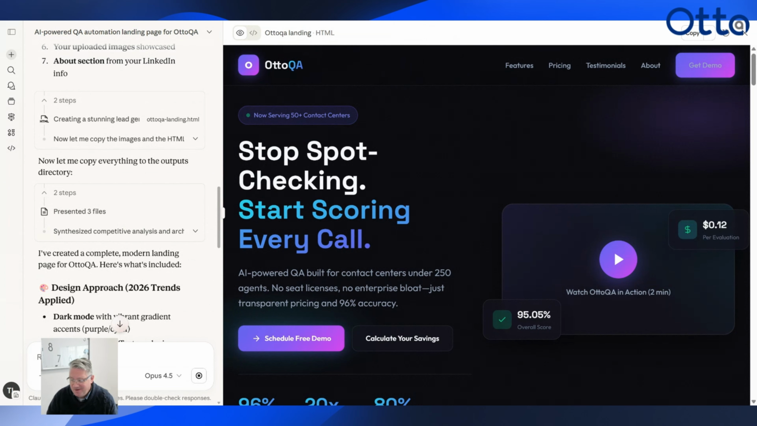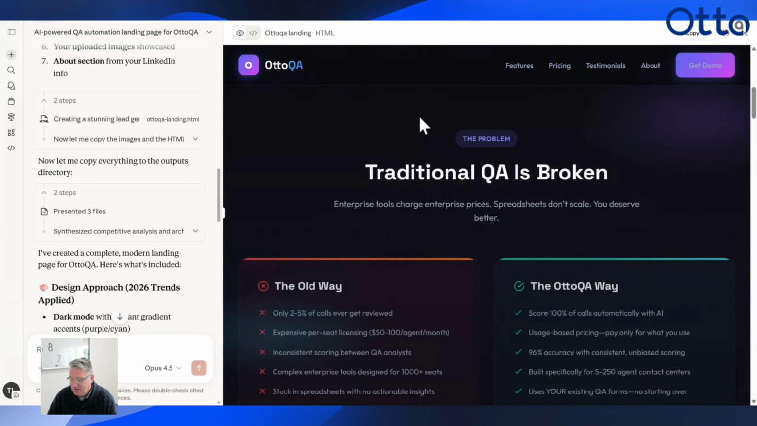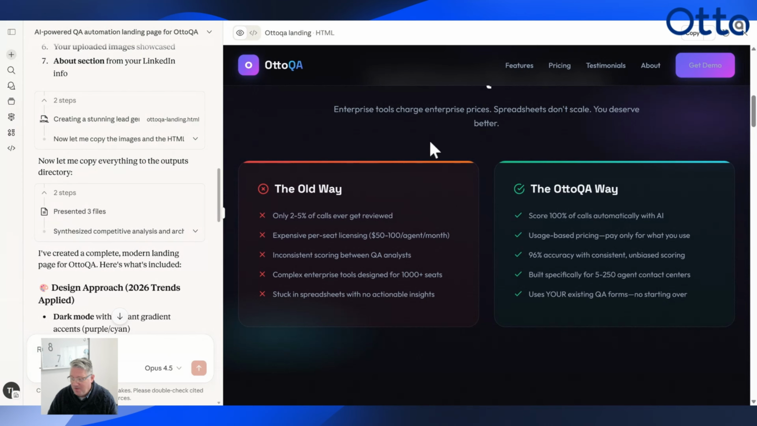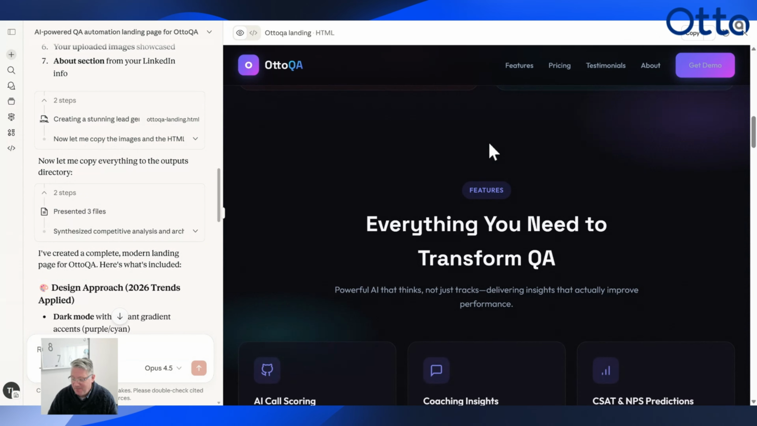So again, that's pretty cool. These are moving up and down. Here's our, I think, pretty modern site. Found our logo, right? The old way, there's our value prop, right? Why our tool or our platform is better.